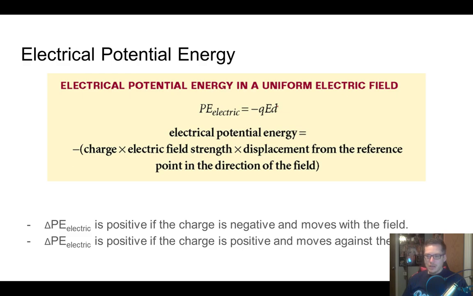And again, remember our potential energy due to gravity is equal to m times g times h. H and d are pretty obviously the exact same thing. Your d here is your distance from your reference point, and your h here is your height above the reference point. We can use height instead of d because gravity only pulls down, so we're just measuring the distance up. That makes life easy. E here is the strength of the electric field, and g is the strength of our gravitational field. And then q here corresponds to the mass.